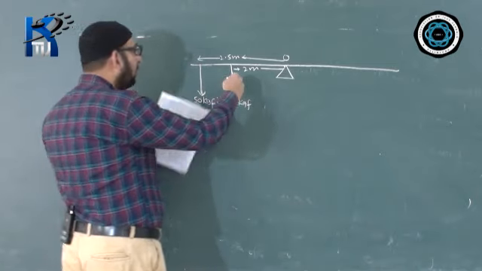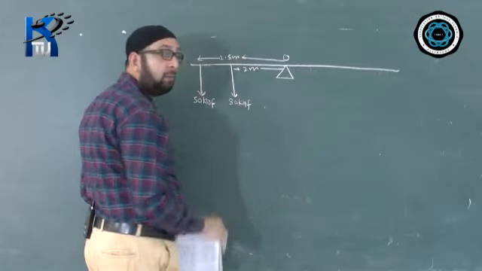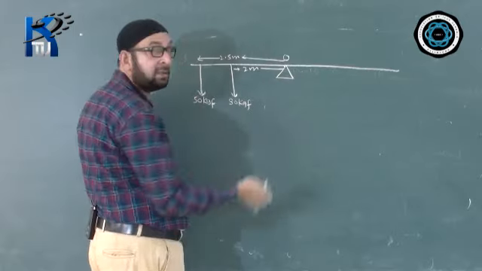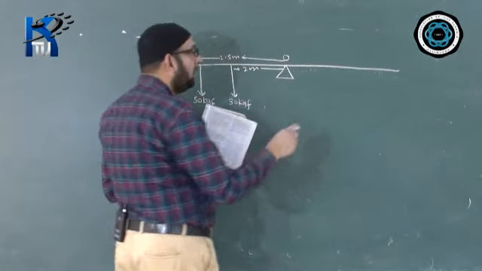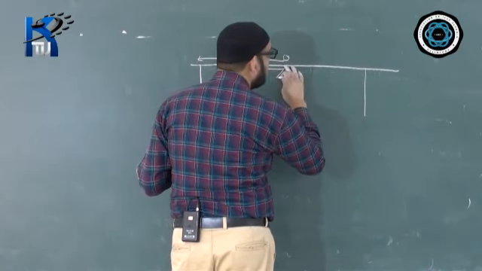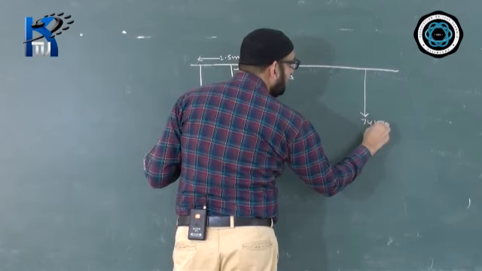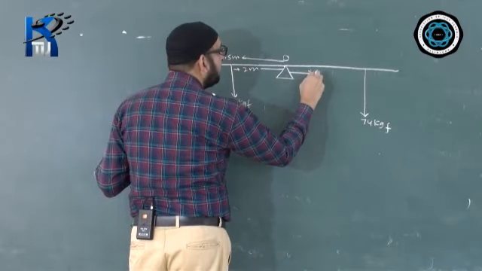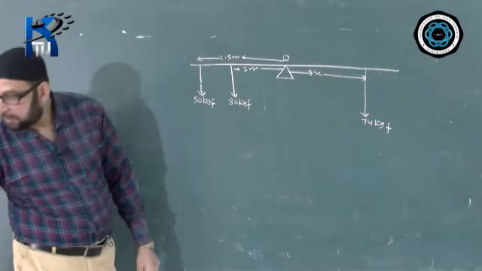I am sure both of them will tilt the seesaw in one direction like this. So how to balance the seesaw? We must make the man sit on the other side. Then only the seesaw will get balanced. So the man's mass is given 74 kg, so the man has to sit on the other side. That means man's weight will become 74 kgf on the other side. This distance we don't know, that we have to calculate. Where should he sit in order to balance the seesaw?